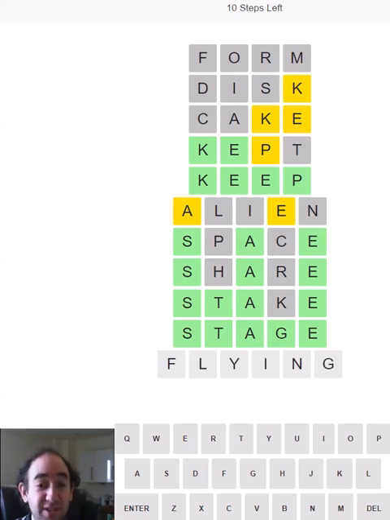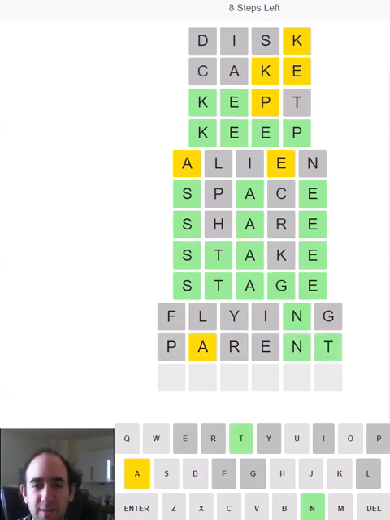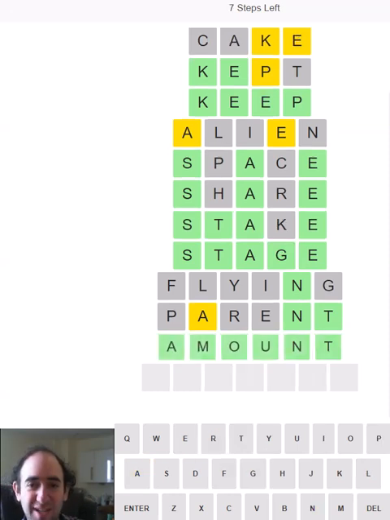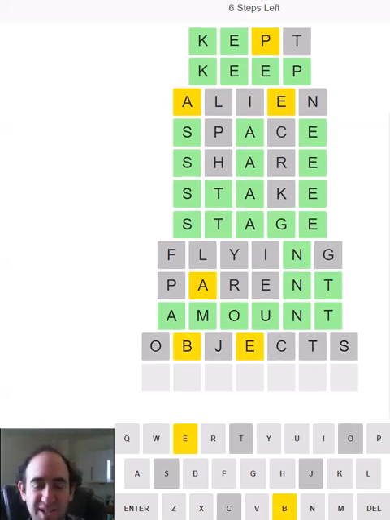We will move on to flying, as in flying saucers and that sort of thing. The N is in the right place, but it's not an ing ending, so let's try parent. It is an NT ending, but not ENT, so it could be ANT, of course. Can I think of a word that ends ANT, or I suppose ONT or UNT? Let's try amount, because then we've tried all the vowels, and that has paid dividends.